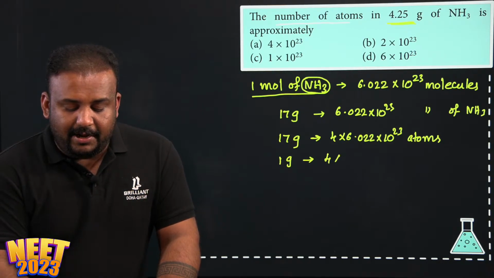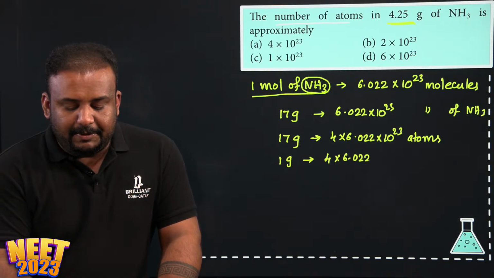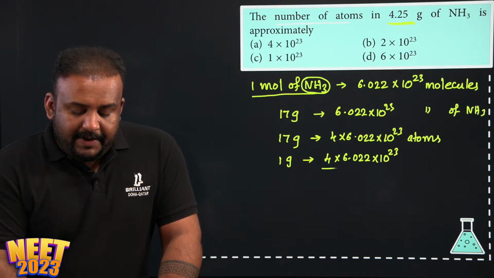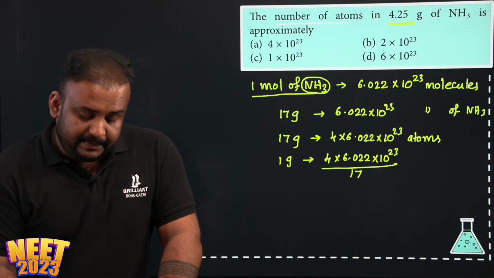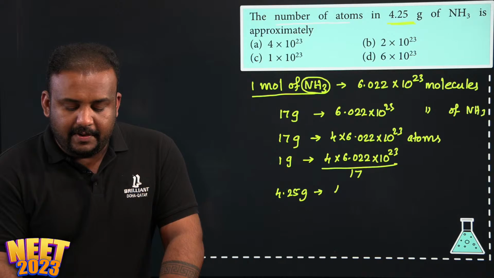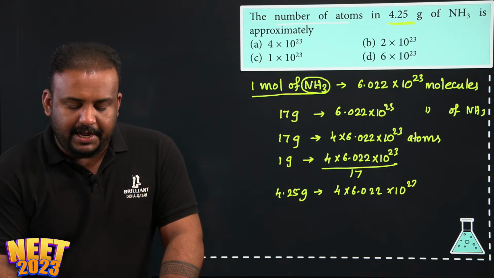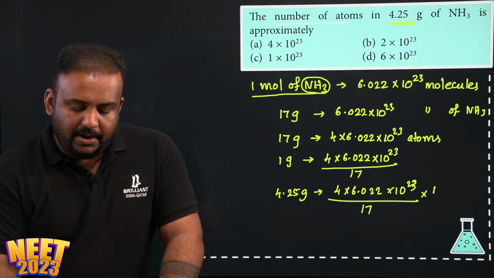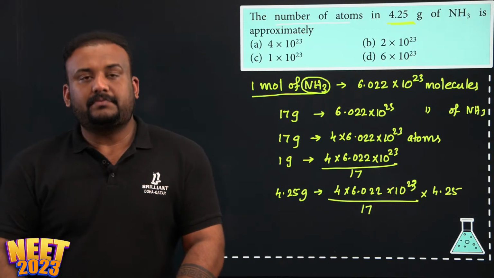So 1 gram contains how much? 4 into 6.022 into 10 raised to 23 divided by 17. Therefore, 4.25 will contain 4 into 6.022 into 10 raised to 23 divided by 17 into 4.25.